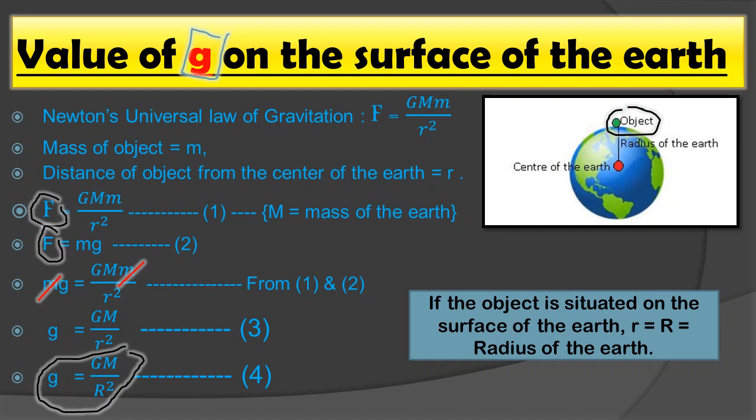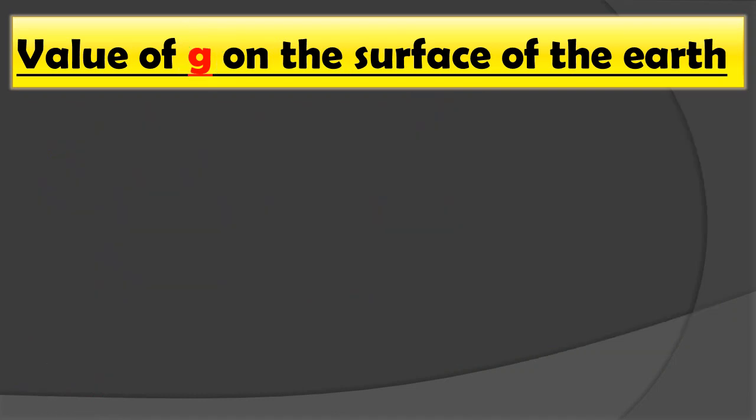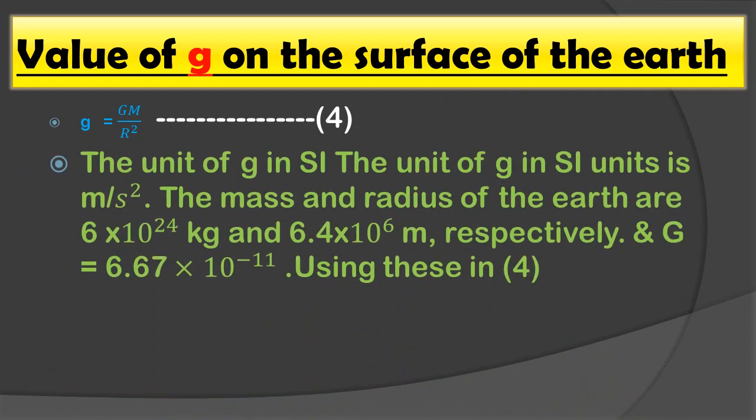By putting all the units in this equation, we can calculate the value of g. So g equals GM upon R square. This we have proved in our previous slide. What is g? This is acceleration due to gravity. So the unit of acceleration due to gravity, that is g, in SI units is meter per second square. So remember this: the unit of g is meter per second square in SI unit.